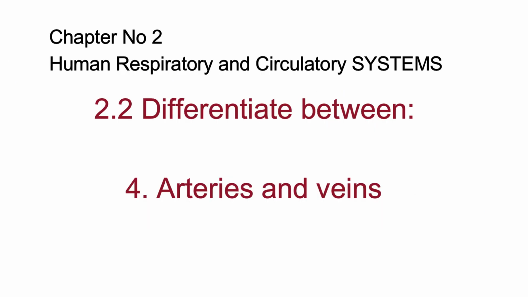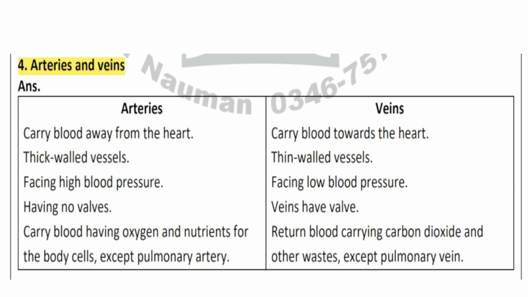4. Arteries and veins. Answer. Arteries. Carry blood away from the heart. Thick-walled vessels. Facing high blood pressure. Having no valves. Carry blood having oxygen and nutrients for the body cells, except pulmonary artery.